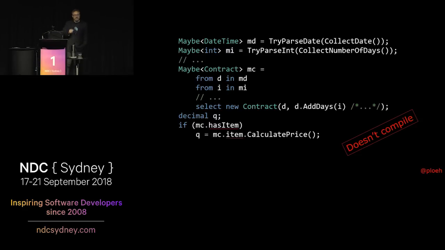And this is a very deliberate design decision. This is by design. You are not supposed to be doing this. You're not supposed to pull the value out of the maybe. And people try to do this all the time because, unfortunately, most maybe implementations that I've seen do provide a way to do this. And they ought not to. I think it's a bad design if you do this.